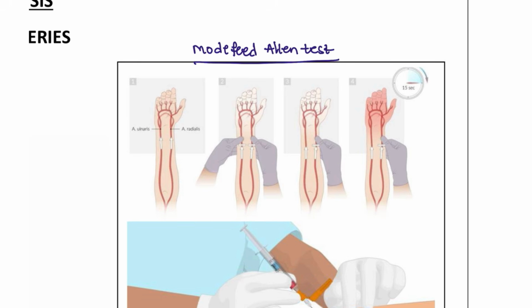In the modified Allen test, you are going to occlude both the ulnar and the radial artery and release the artery. When you release this, after 15 seconds, the perfusion is back. That means there is no abnormality in the collateral circulation. So that is how we are going to check the patients' arteries. This is the modified Allen test. You are checking both the ulnar and the radial for the collateral circulations.